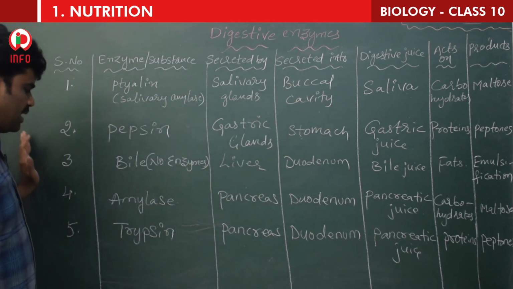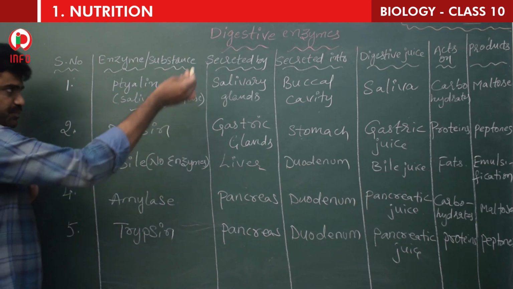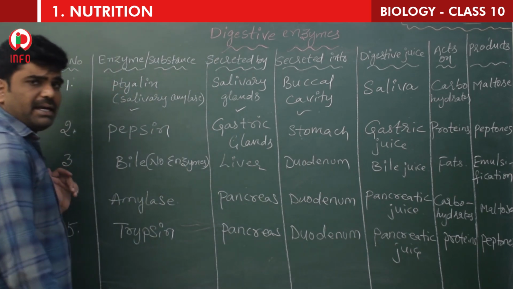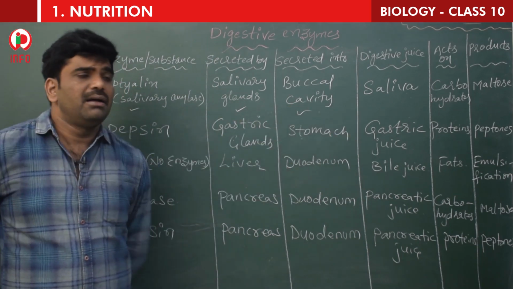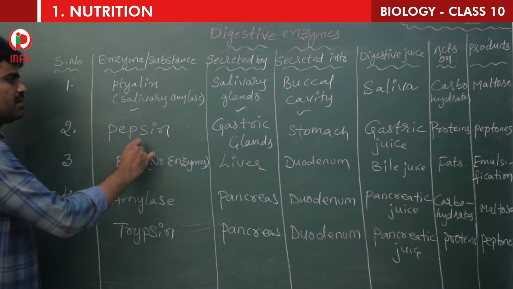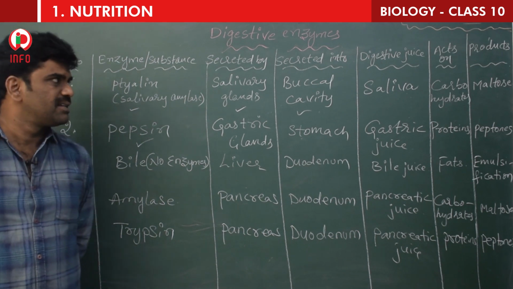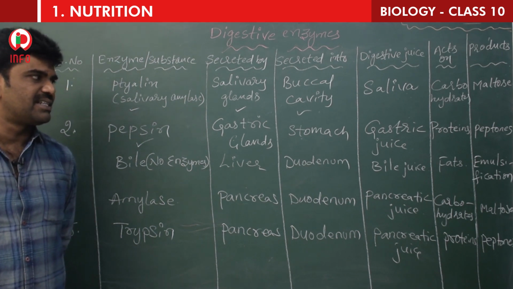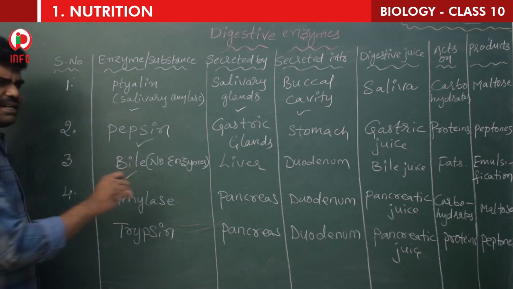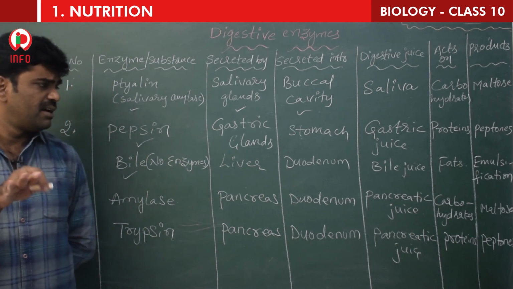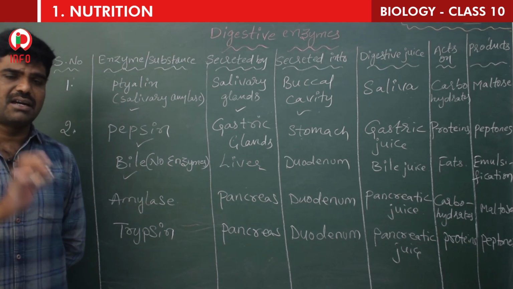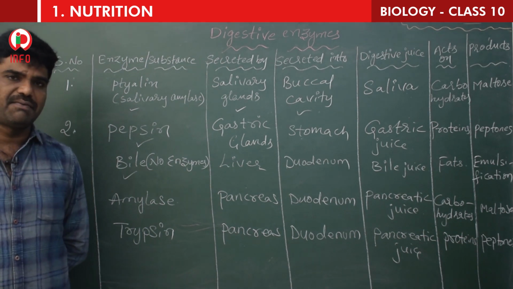So once again I repeat these five. Ptyalin secreted by salivary glands into buccal cavity or mouth cavity, juice is saliva and acts on carbohydrates, the product is maltose. Second one, pepsin released by gastric glands, secreted into stomach, the juice is gastric juice and acts on proteins, the product is peptones. Third one is bile, it has no enzymes, released by liver, secreted into duodenum, juice is bile juice, fats convert into small globules which is called emulsification.